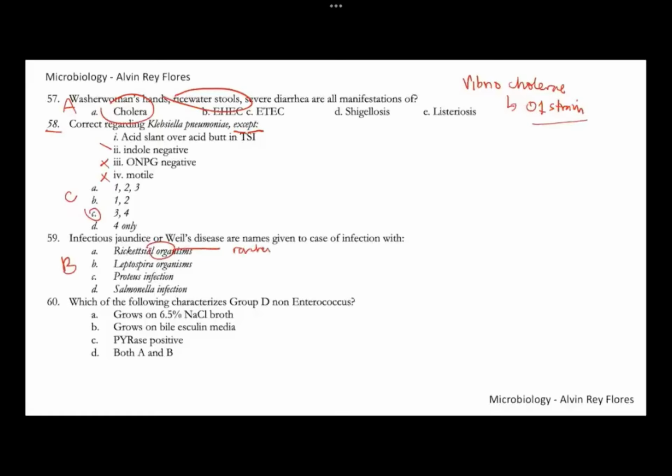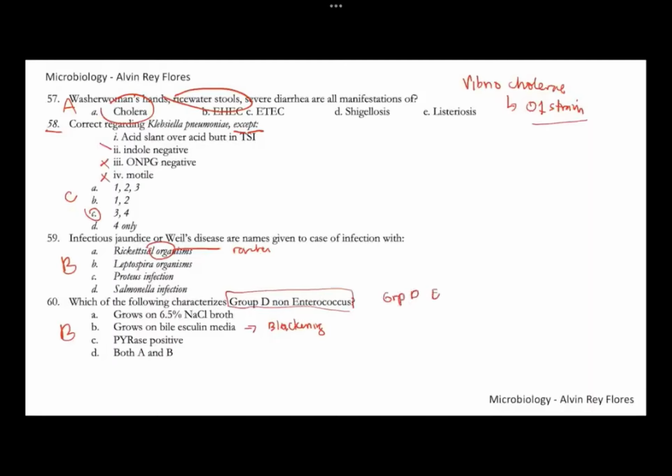Number 60, which of the following characterize the group D non-enterococcus? Which is correct about your group D non-enterococcus? So letter B. They're able to grow in bile esculin media. On bile esculin media, you have that blackening. The colonies of this group of bacteria would appear black. So they're also able to cause that blackening. Okay. Since this is group D non-enterococcus, they would not grow on 6.5% sodium chloride. They're also not positive for PYR. Those that are positive are the group D enterococcus. Okay. So to summarize,